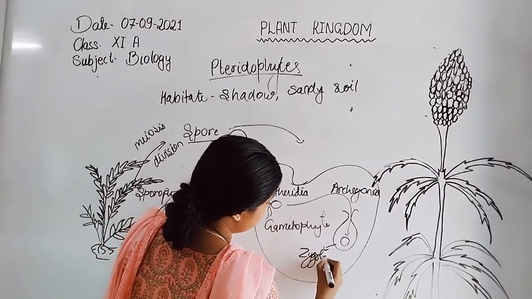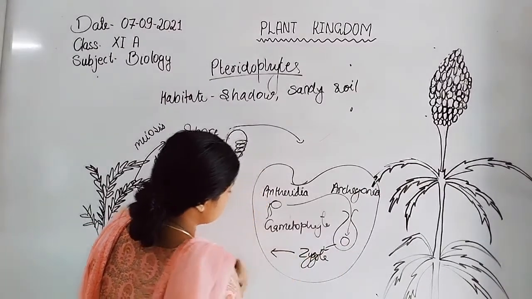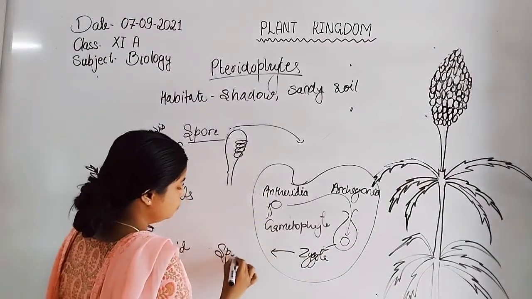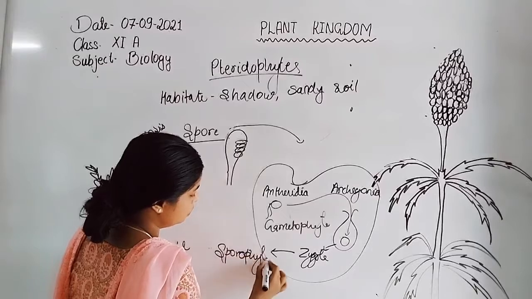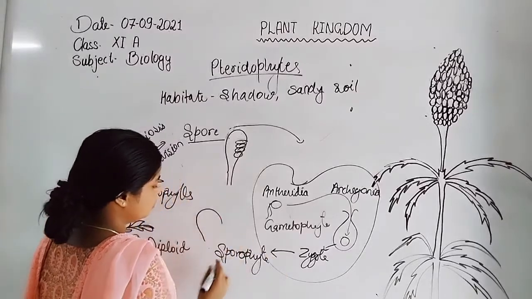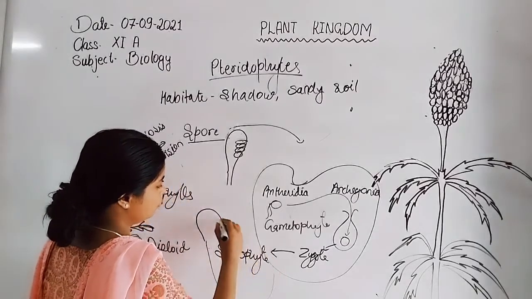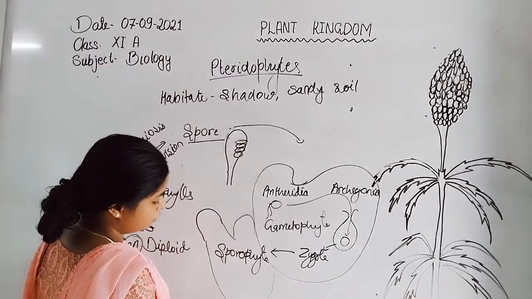The zygote is converted into the multicellular sporophyte. So how does the multicellular sporophyte get formed?